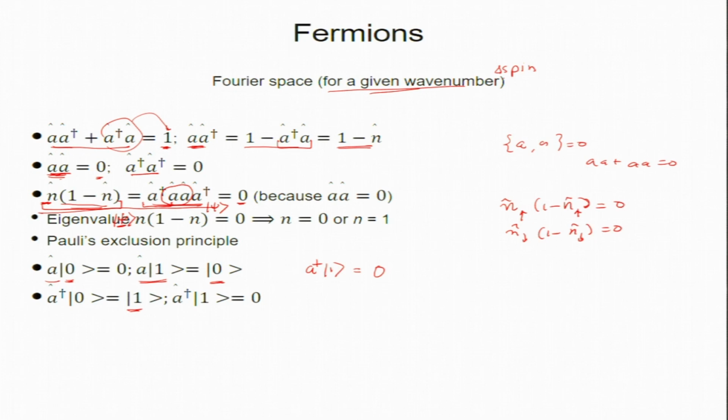Any questions on this? Yeah, there is only 0 and 1. The number of particles is 0 or 1. No, wait. In a system there will be many states, and in each state there can be either 0 particles or 1 particle. In the hydrogen atom we have many states, no?